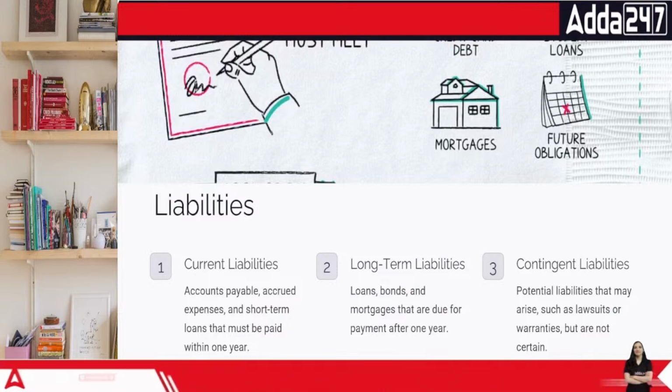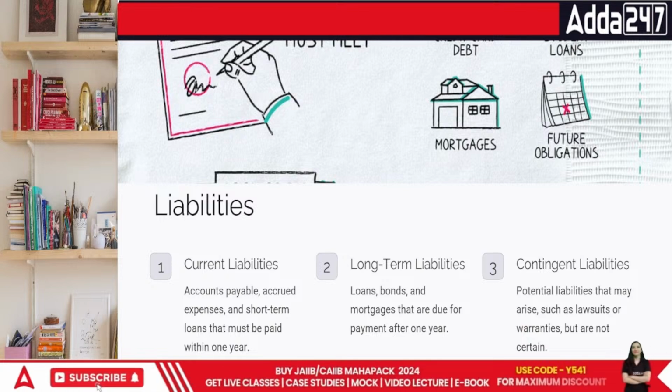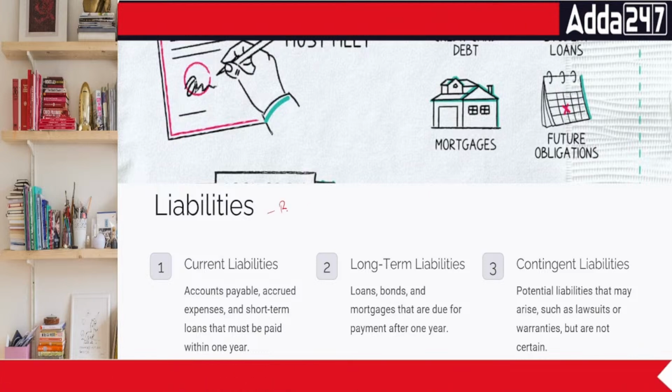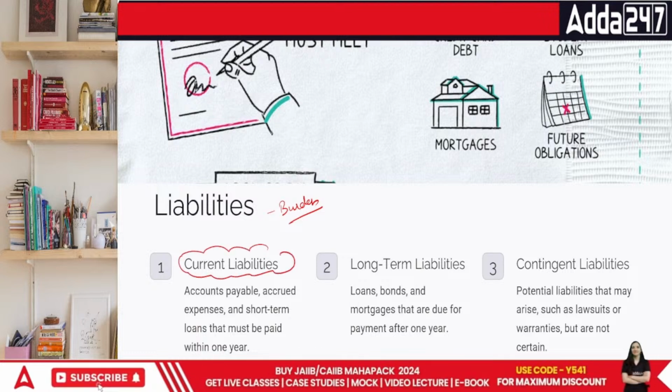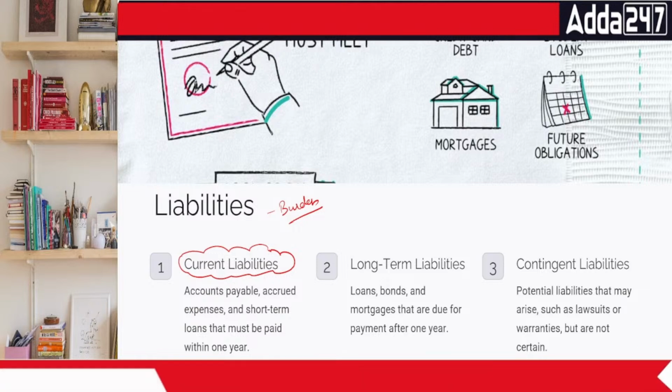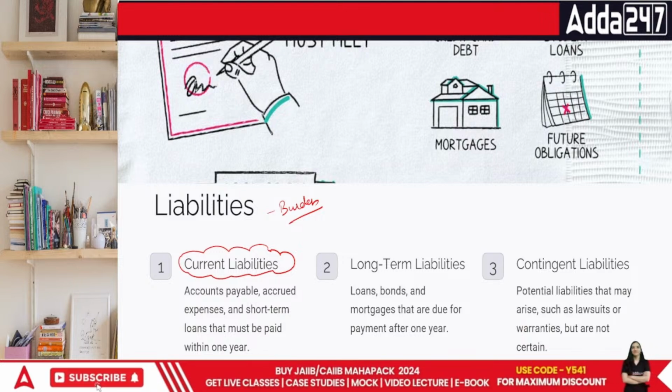Next point, what are the various liabilities? Everyone, how do you define the term liabilities in an organization? Liabilities refers to any burden that you have on your business. First is our current liabilities: anything which has to be paid off within a span of 1 year is called current liabilities. Anything which takes more than 1 year is called non-current liabilities. Okay?